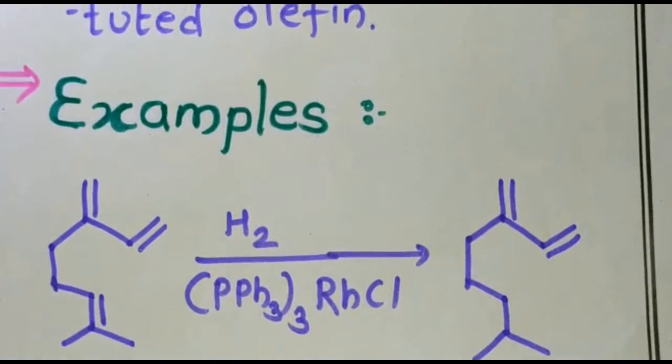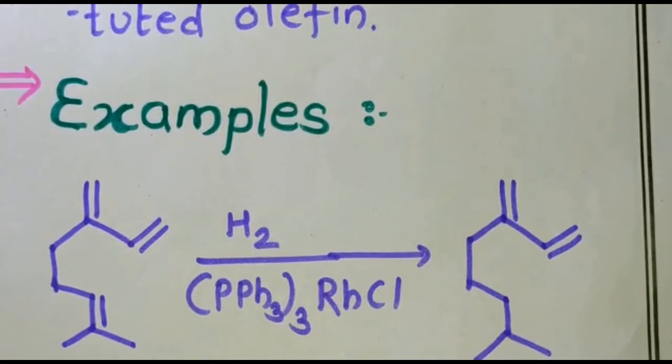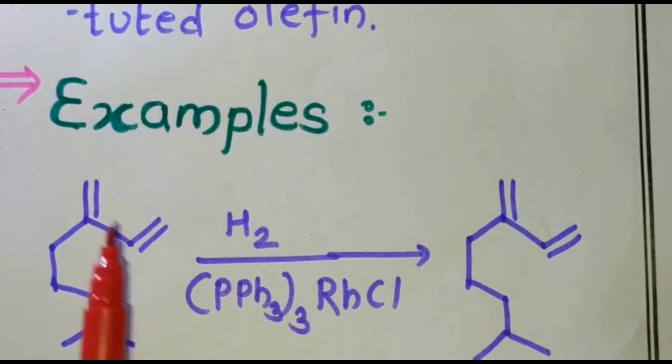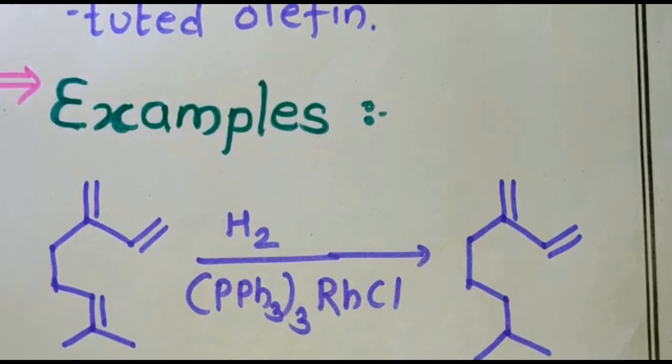Here, this is the first example. Two double bonds are present, and this double bond is present here. Remember that the conjugated double bond is not the perfect double bond. There will be a shifting of the double bond in the conjugation, but this is the isolated double bond, so it will selectively reduce the isolated double bond over the conjugated double bond. And remember that if a molecule has variable double bonds, the less substituted double bond is reduced highly selectively.